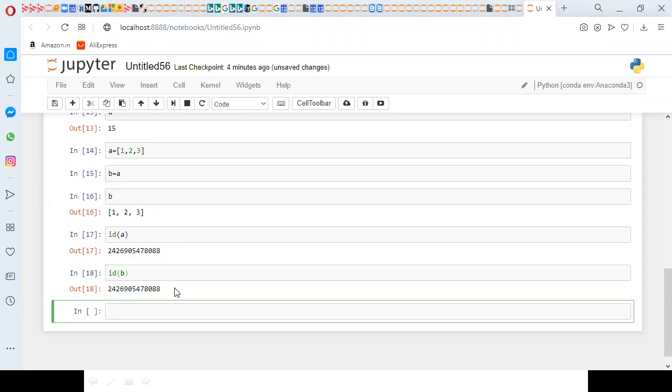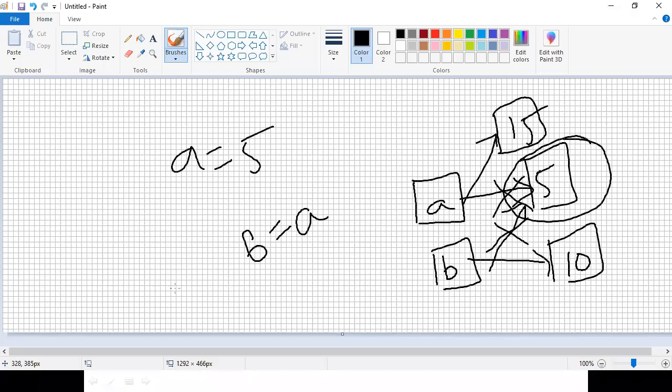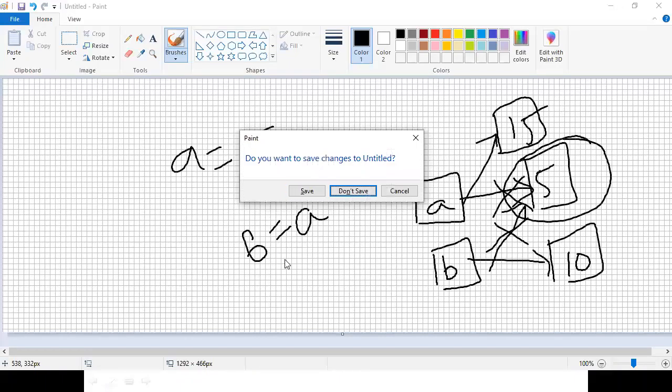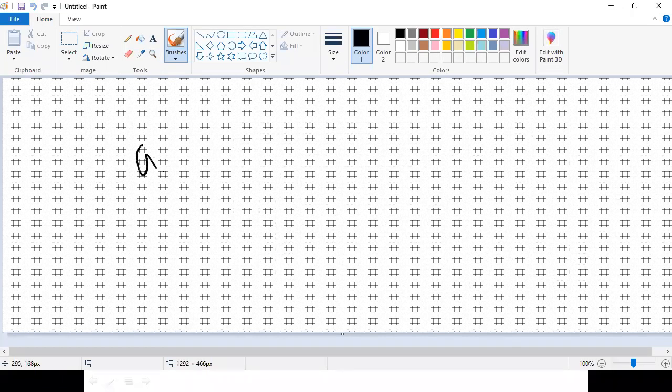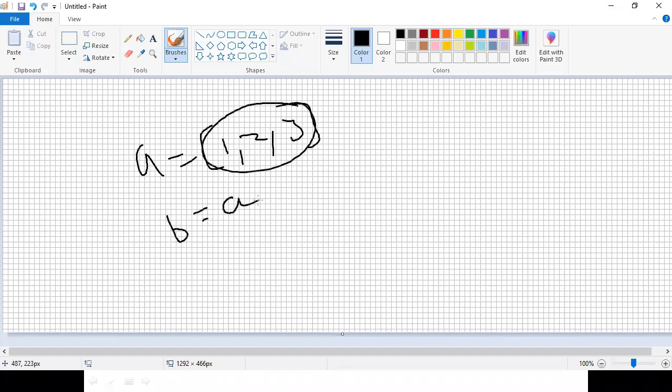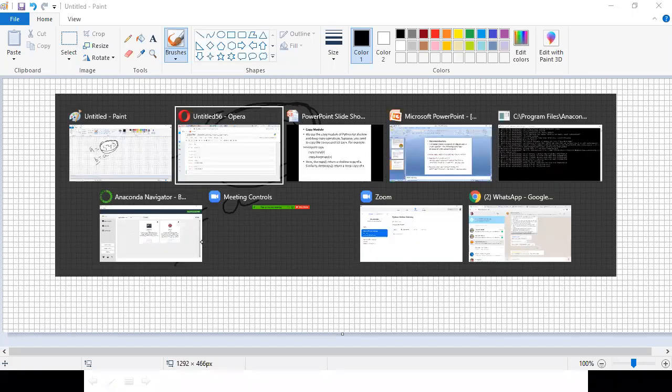Earlier, the total object I am changing is a sequence of letters. So A is pointed to 1, 2, 3. It is a list of objects. So when I said B equal to A, it is also having the same. If you do any modifications in this list of objects, it will be affected to B also. So we'll check it.